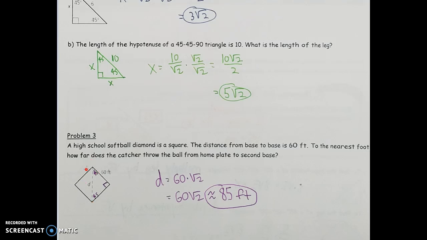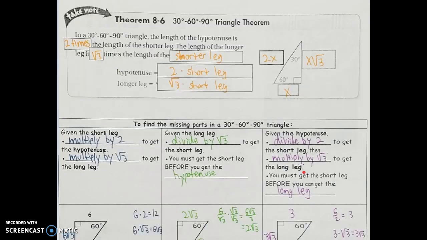So if I look at this 45, 45, 90 special right triangle, it looks like 60 is the length of the leg, and what we want to find is the hypotenuse. So we have to remember I'm going to take the leg length and multiply that times the square root of 2. So it's just 60 rad 2. Last thing I have to do is to find that to the nearest foot. So 60 rad 2, if I punch that into the calculator, should get me about 85 feet. So 85 is going to work for that one.